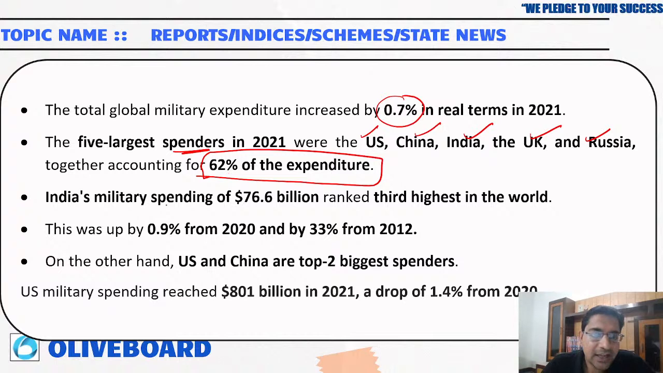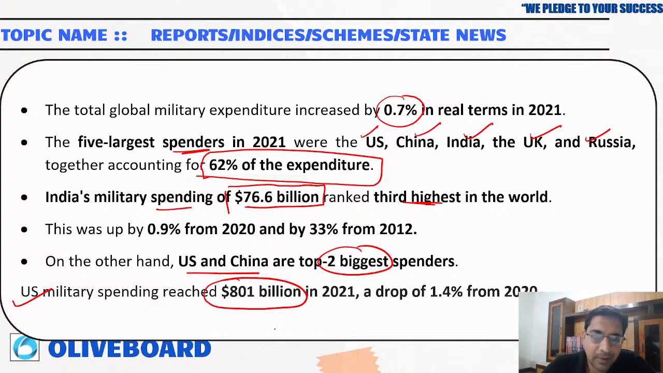These 5 countries alone account for 62% of the expenditure in military. India spent around $76.6 billion, that is 3rd highest. On the other hand, US and China are the top 2. US expenditure is $801 billion. If you compare with India's $76.6 billion, it is 9 times.